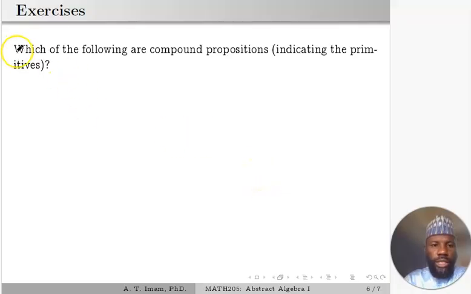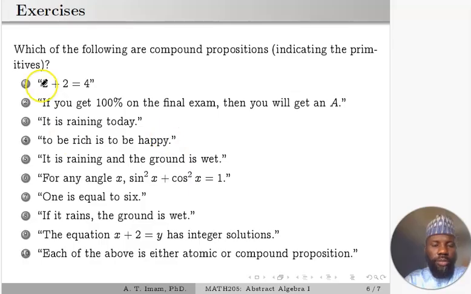So I give you here an exercise to determine which of the following are compound propositions, indicating the primitives. For example, here: 2 plus 2 is equal to 4. This is clearly not a compound proposition because it's just a single atomic proposition. But if you look at this: if you get 100% on the final exam, then you will get an A. This is a compound proposition because you can break it into two smaller propositions.